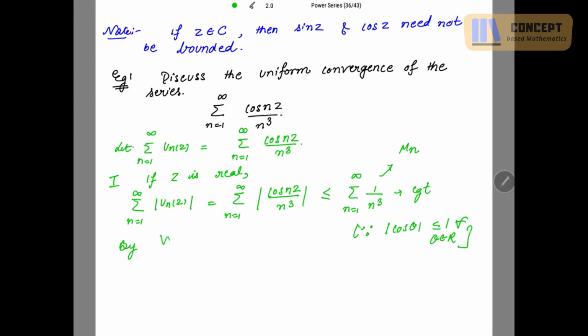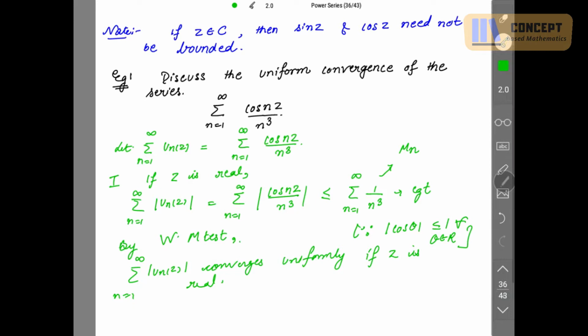So summation u_n(z) converges uniformly if z is real. This is the case for real z.